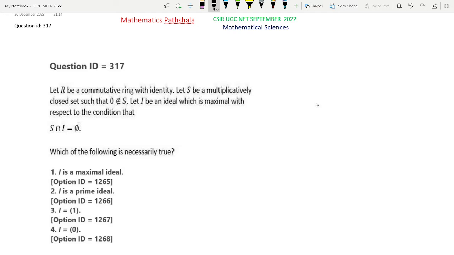Let us now see the examples that show which options cannot be true.